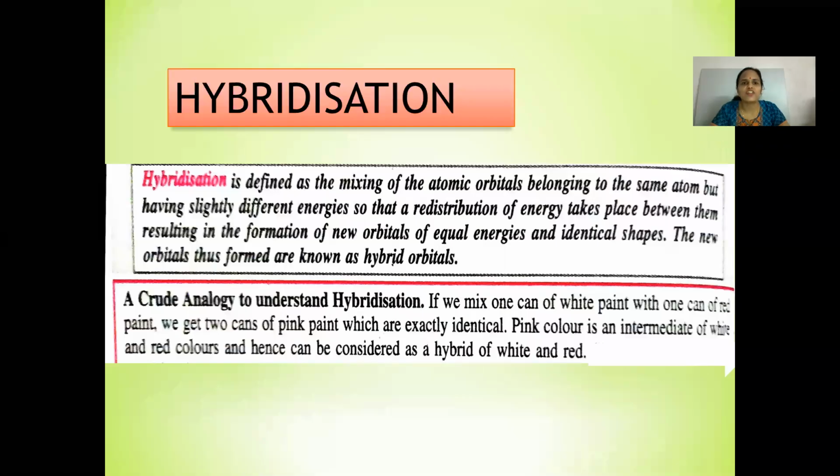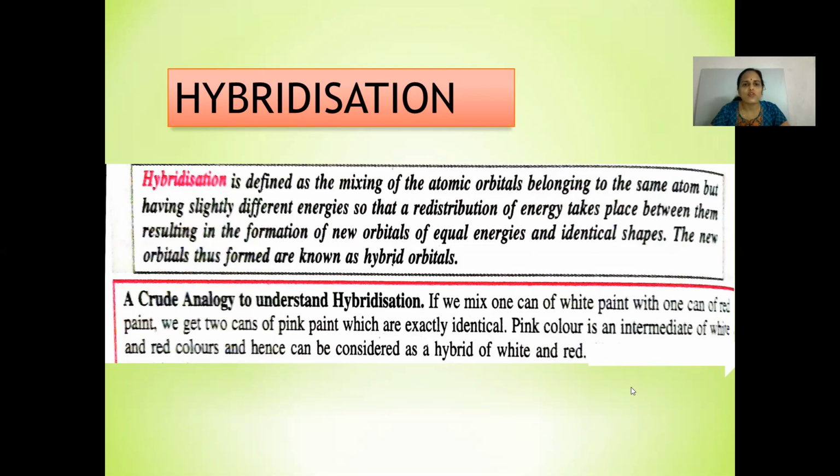Hello students, we'll start with hybridization today. Hybridization is defined as intermixing of atomic orbitals belonging to the same atom but having slightly different energies, so that a redistribution of energy takes place between them, resulting in the formation of a new set of orbitals of equal energies and identical shapes. The new orbitals thus formed are known as hybrid orbitals.